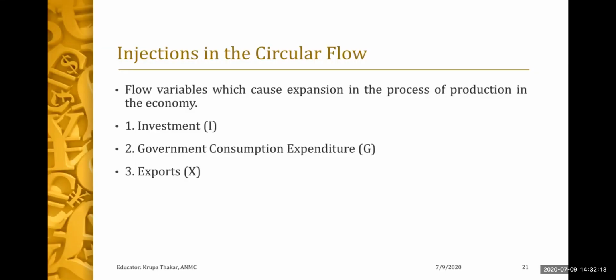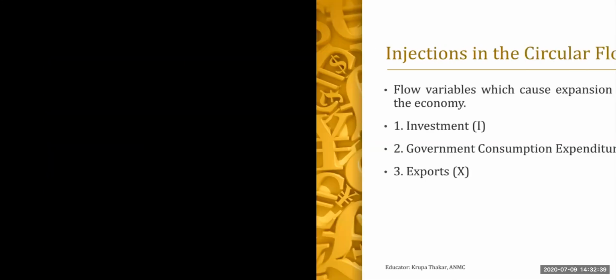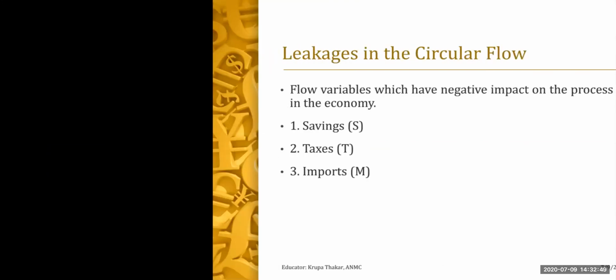Injections are our investment, the government consumption expenditure and exports. So this is a flow variable which causes expansion in the process of production. So when we are investing into something, when the government is spending or is having consumption expenditure, then it is called injections in the circular flow. So we can see that injection is investment, and also government consumption expenditure or exports.